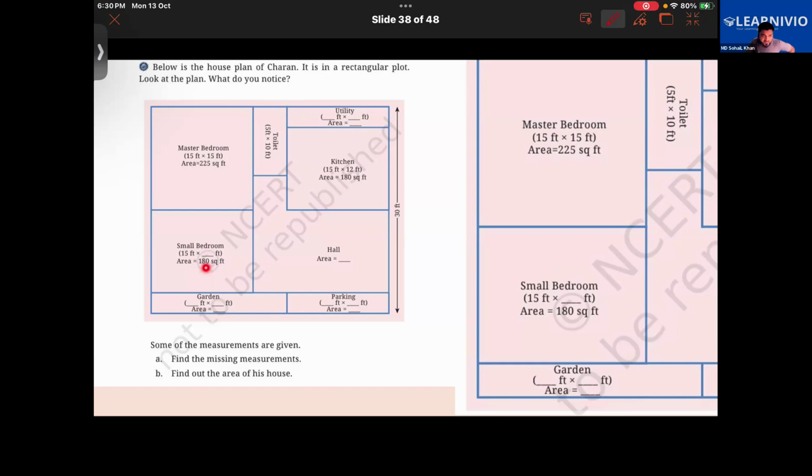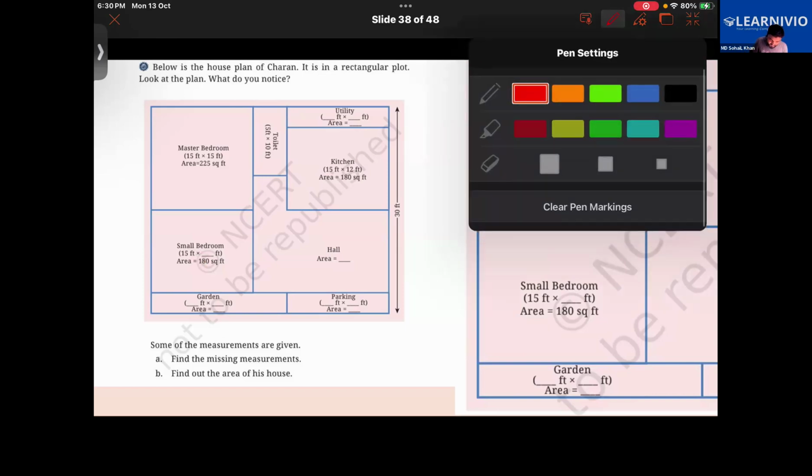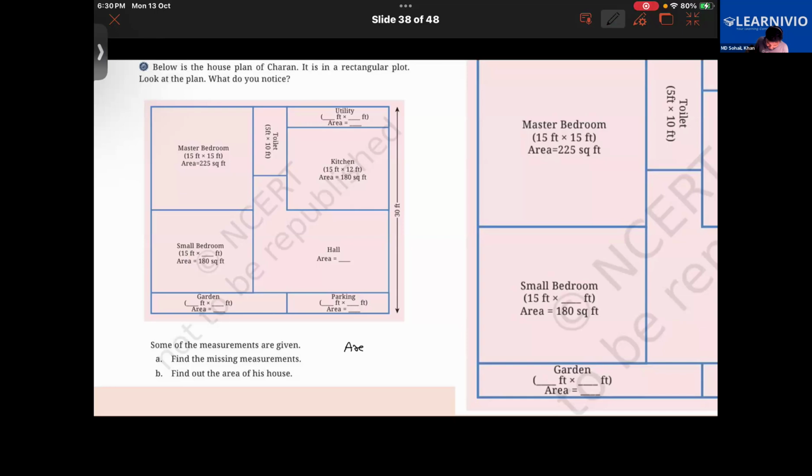180 square units. So the length is given, but the breadth is not given here, right? You know the formula that area is equal to length into breadth for a rectangle. For a rectangle, the area is given as 180 and the length is given as 15. That's breadth.